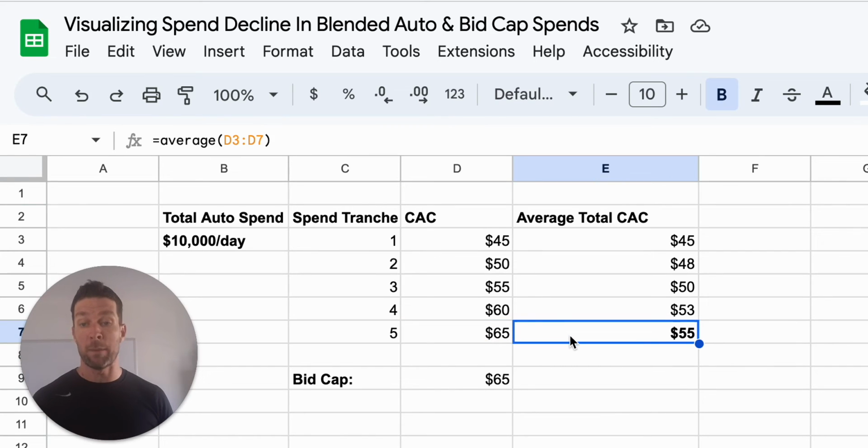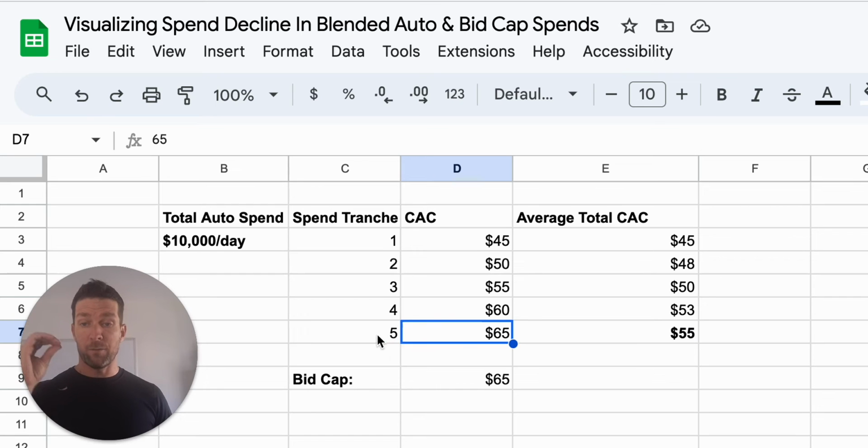This is precisely why you might set the bid cap at $55, right? If that's your target, then you would do that. Well, in any case, this last $2,000 you just spent is at 65, which means the next money you spend is going to be worse than that $65. Now your CAC's going to go there.